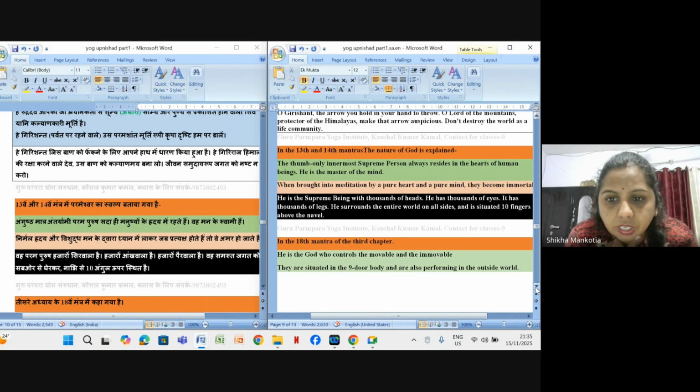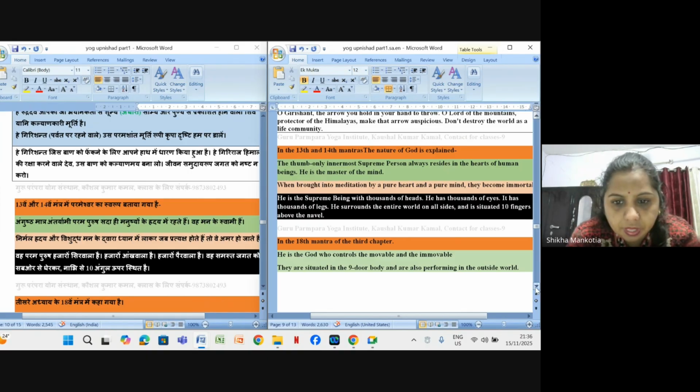The thumb-sized innermost supreme person always resides in the hearts of human beings. He is the master of the mind. When brought into meditation by a pure heart and a pure mind, they become immortal. He is the supreme being with thousands of heads, thousands of eyes, thousands of legs. He surrounds the entire world on all sides and is situated ten fingers above the navel.